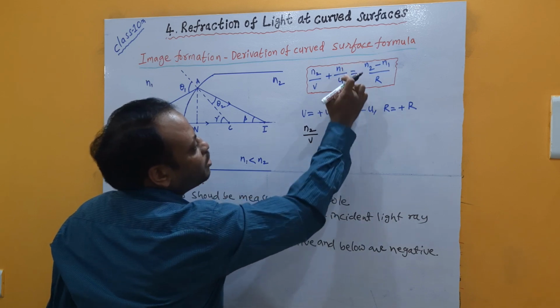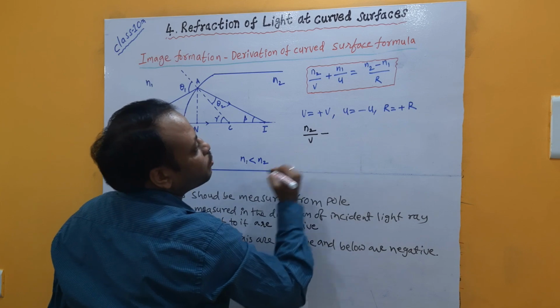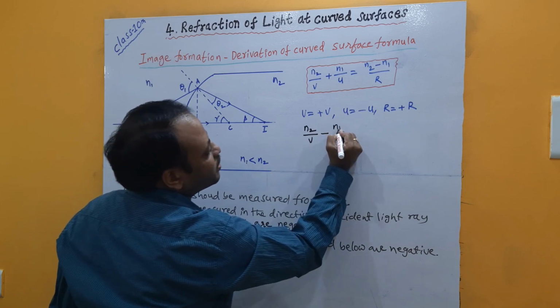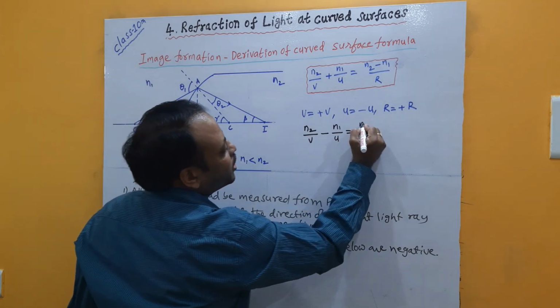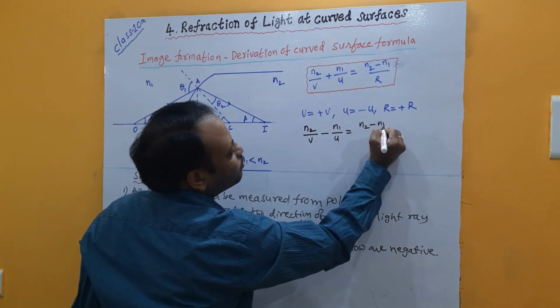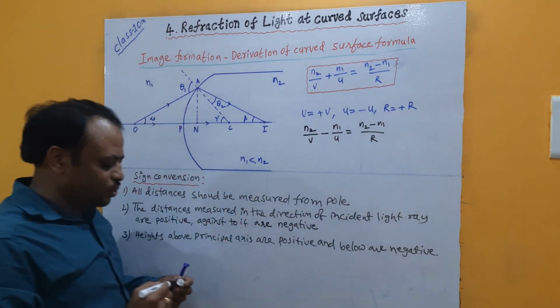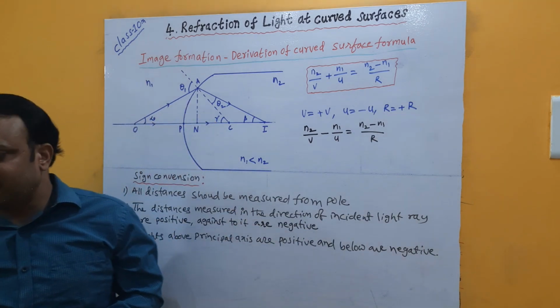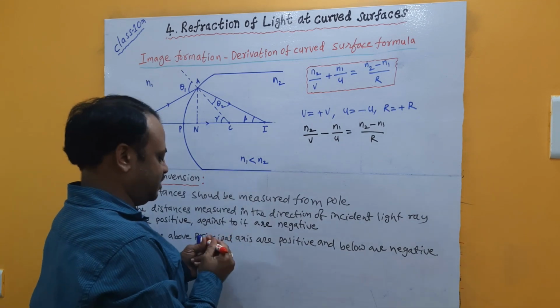And n1 by u, u is negative, so plus into minus becomes minus. First one I am keeping, minus n1 by u is equal to n2 minus n1 by radius of curvature, which is positive r. So this formula is called the general formula, and this general formula can be used for any other case.